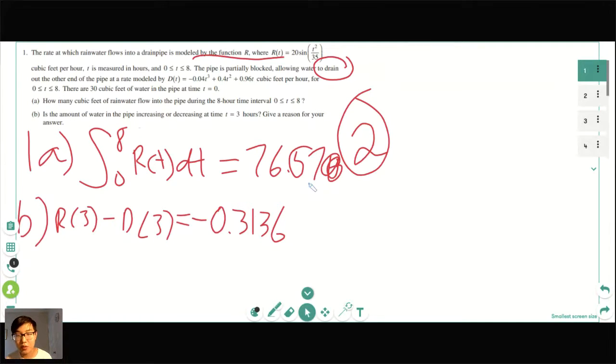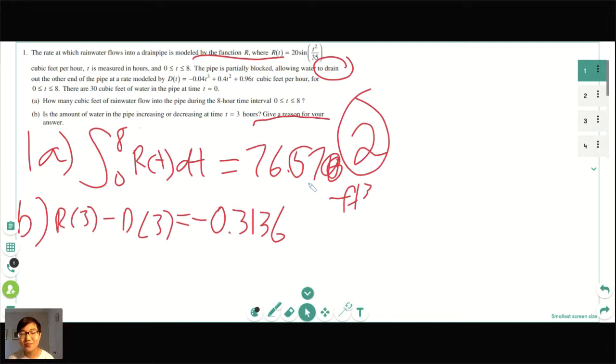And yes, in this instance, they don't really give units, I guess you could say feet cubed, but in this case, it's the amount of water in the pipe increasing or decreasing. So I would just answer it in your sentence because it says give a reason for your answer right here. And by the way, in 2 weeks, we'll have a live stream covering justifying and explaining your answers. So you should definitely go check that out. They'll go more into depth about how you justify. So no, in part A, College Board will accept 76.570. But if you write feet cubed, go for it. I don't think it hurts.